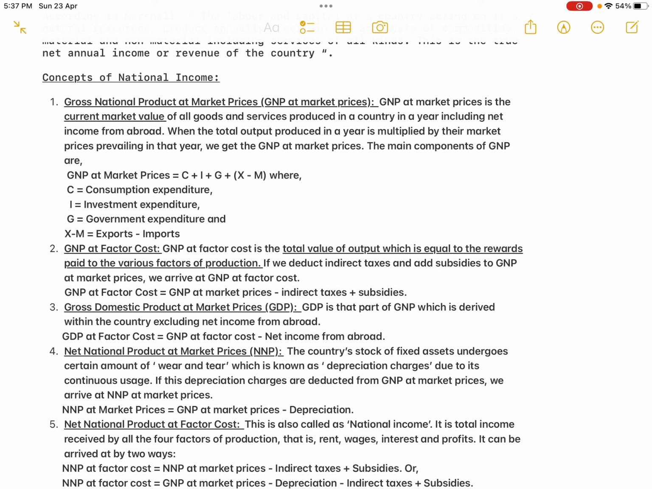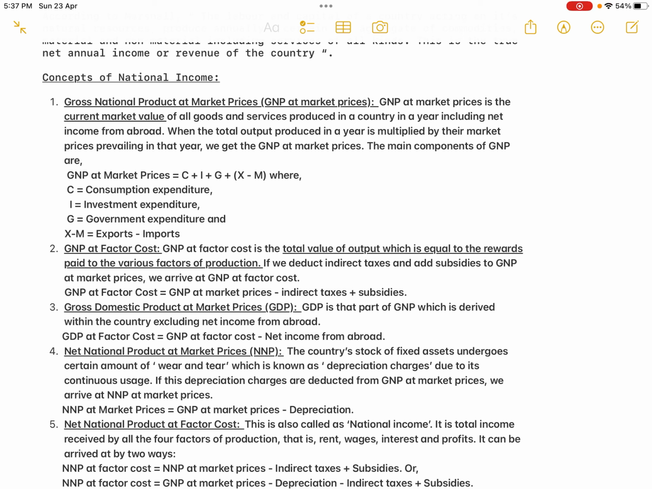Okay, so if you understand that concept, what is the difference between market price and factor cost, indirect taxes and subsidies, then immediately you can write the formula also. So GNP at factor cost is equal to GNP at market prices minus indirect taxes plus subsidies. Okay, now the third concept is the gross domestic product at market price.